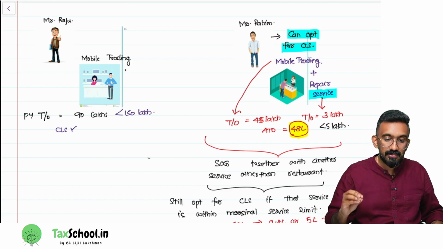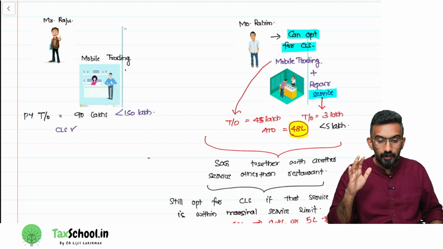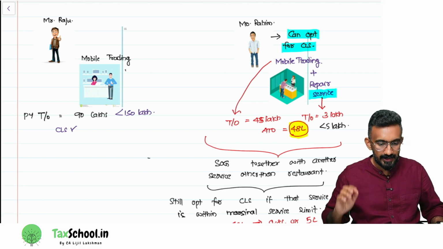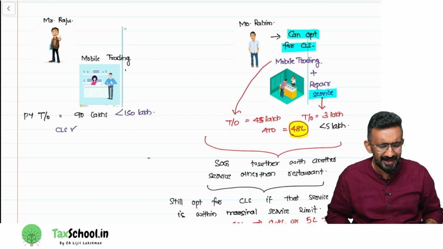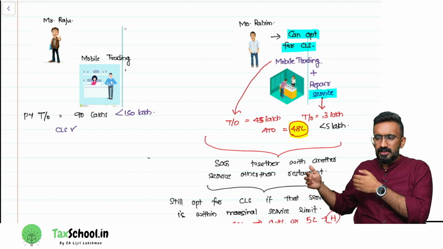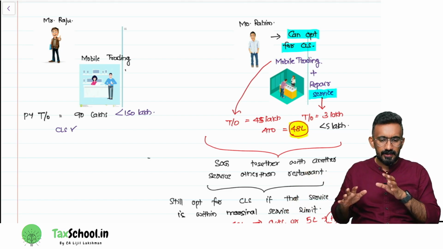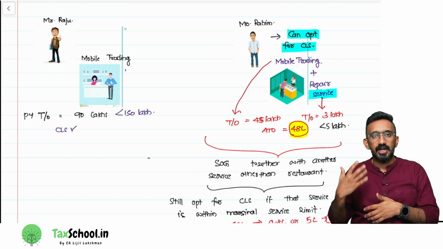Whereas Mr. Rahim has a turnover of only 45 lakhs from mobile phone trading. And what Rahim has done is, to ensure that he gets a little more turnover, Rahim started something in his shop. On the side of his shop, there is a small table that he has given to an additional person.